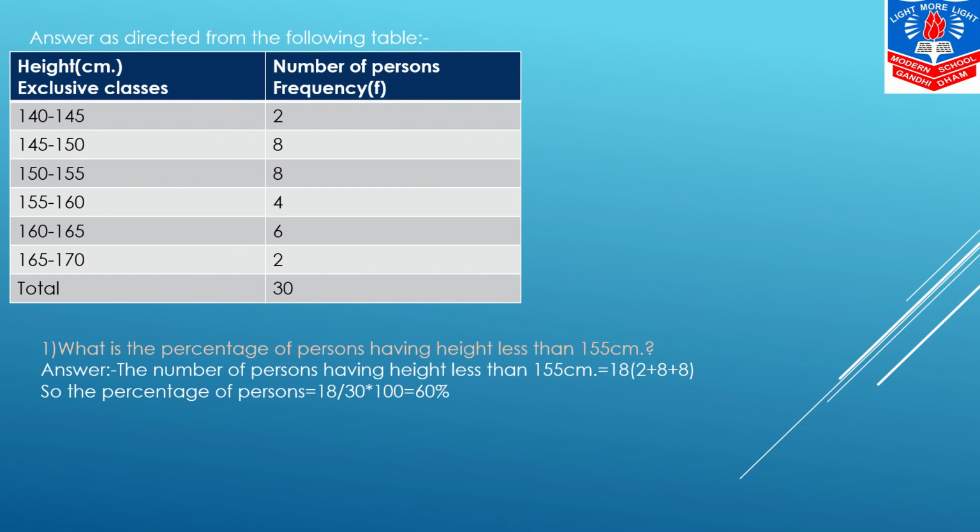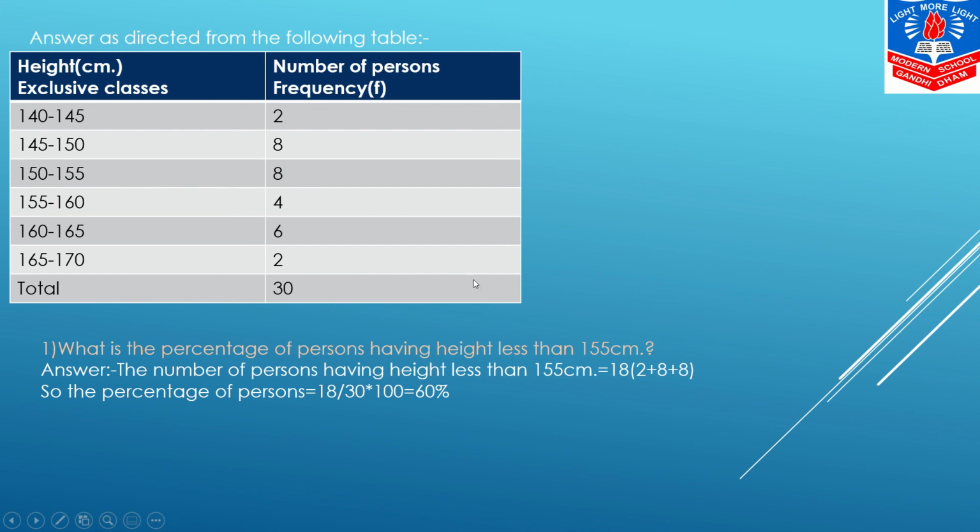Now, students, our next one is: answer as directed from the following table. Now, on the basis of the table, you have a question over here. What is the percentage of persons having height less than 155 centimeters? Over here you are asked percentage. So our answer, the number of persons having height less than 155 centimeters is 18.